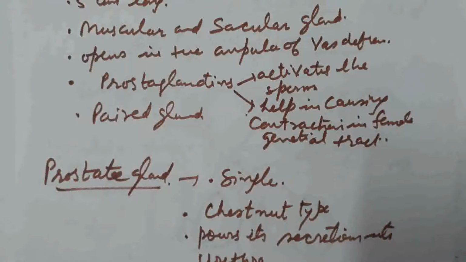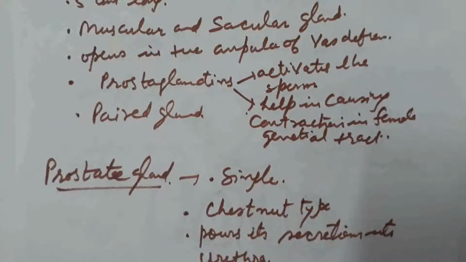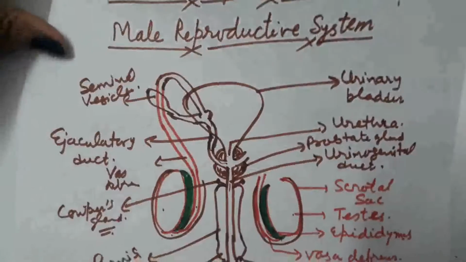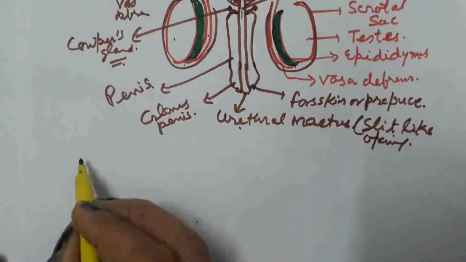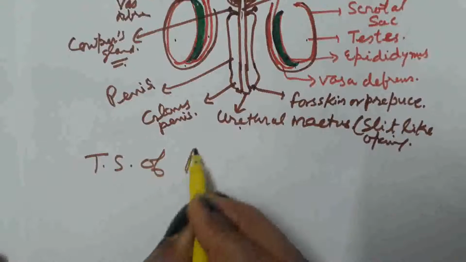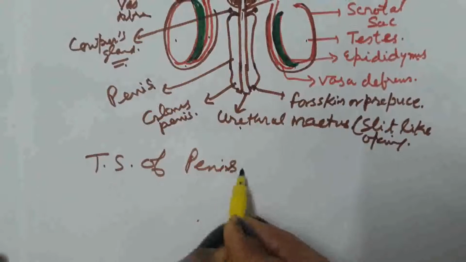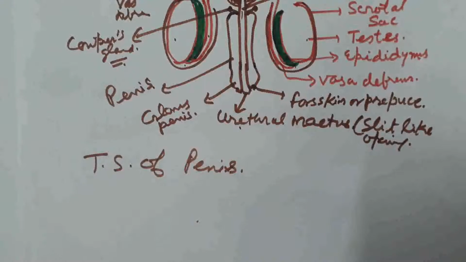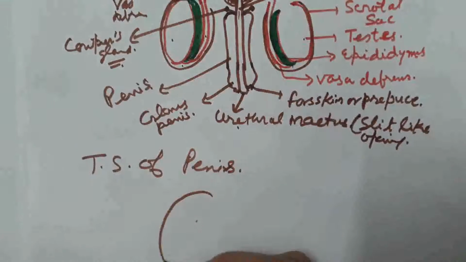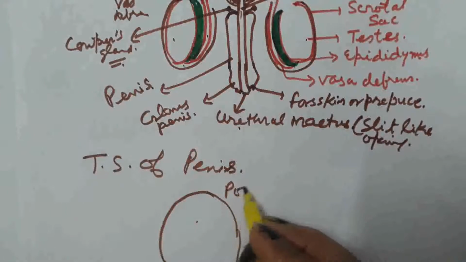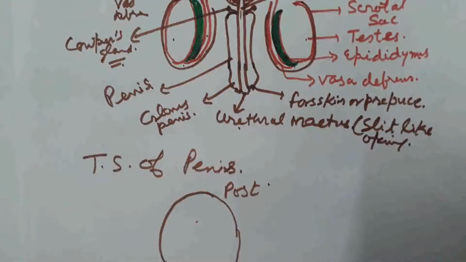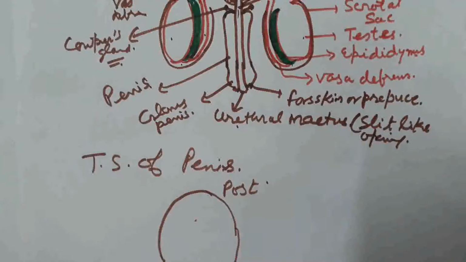Next we are going to discuss the transverse section of penis. What type of tissue constitutes the penis? That is the TS of penis. Penis is the copulatory organ. It is known as the external genital organ. So this is the transverse section of penis. This is the posterior end and this is the anterior end of the penis.